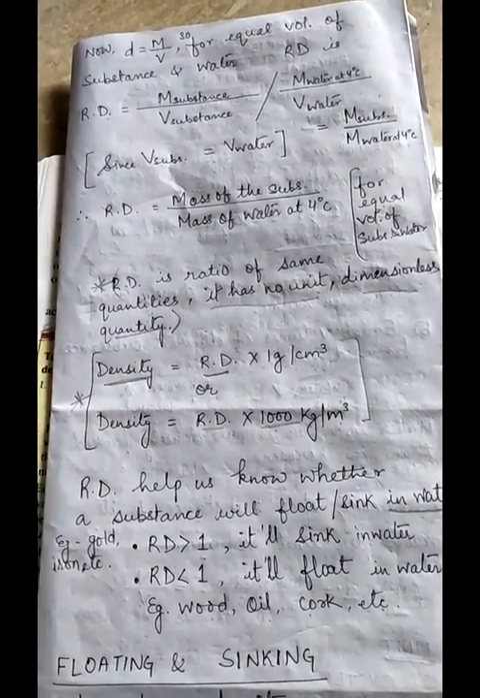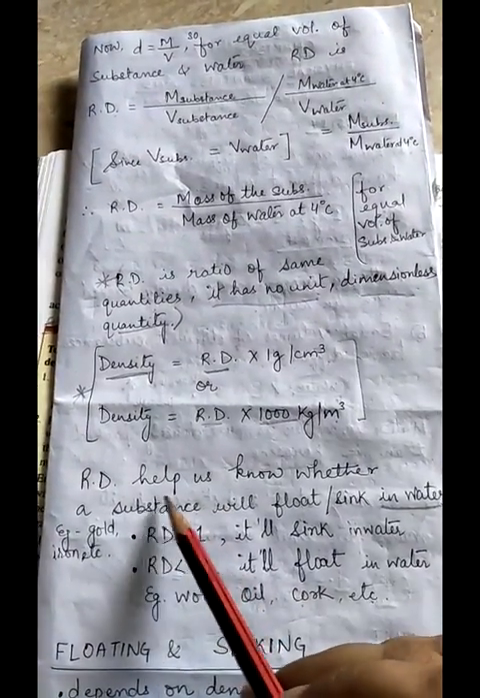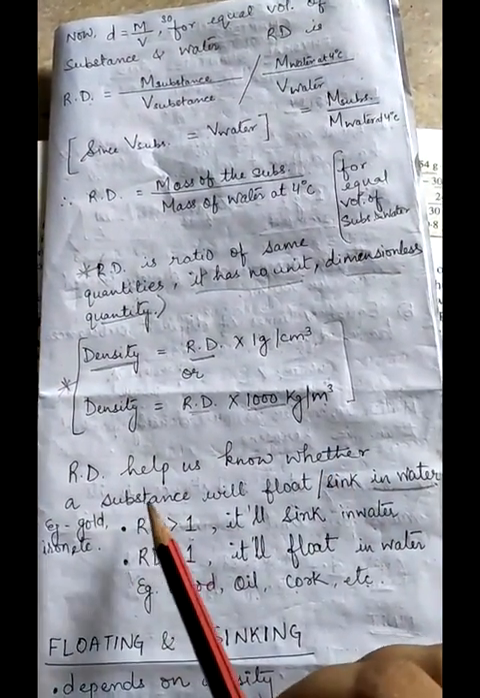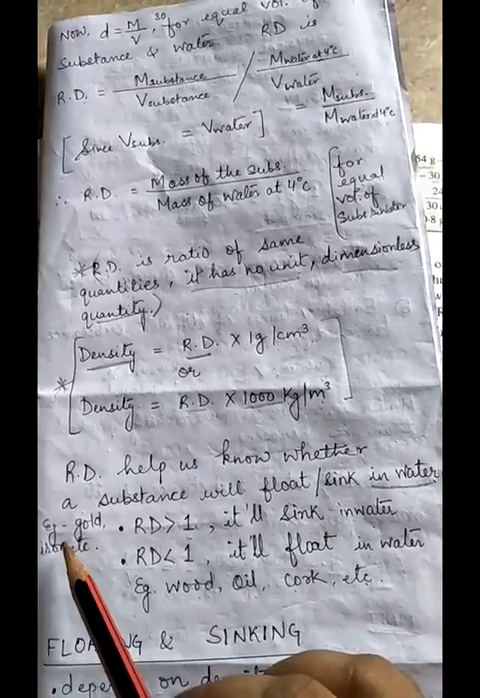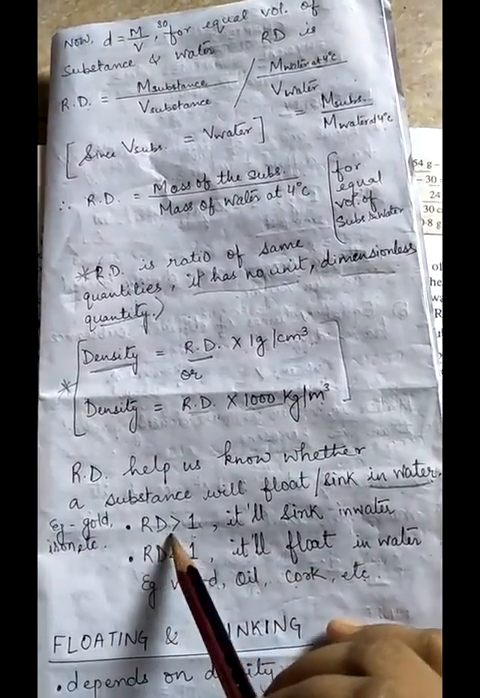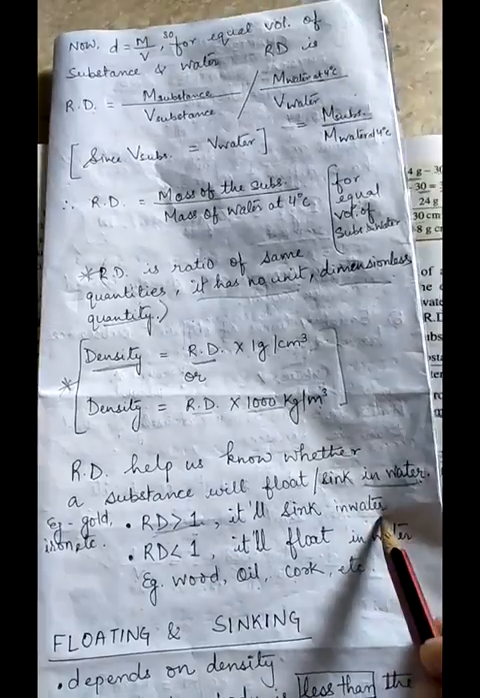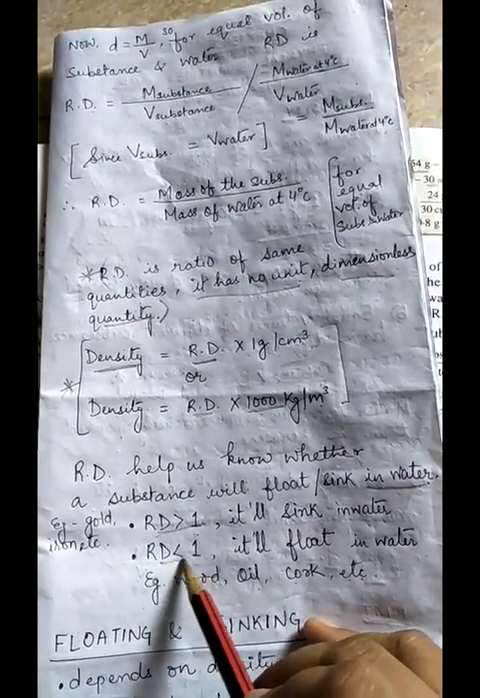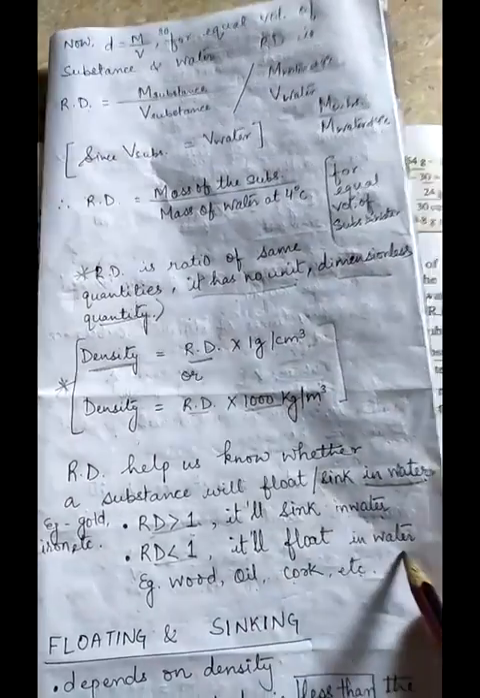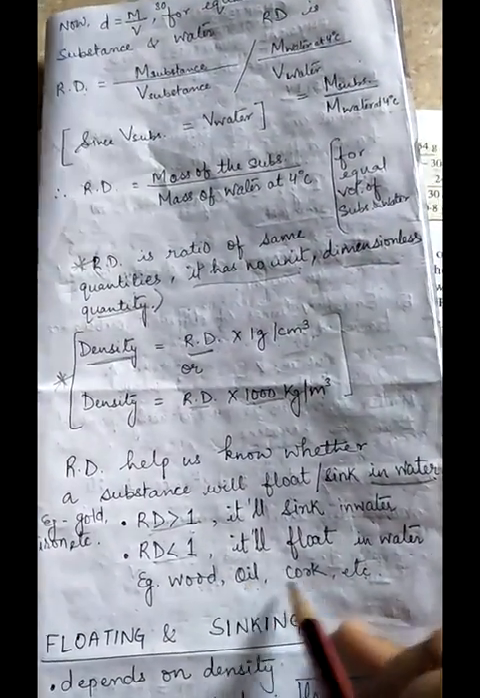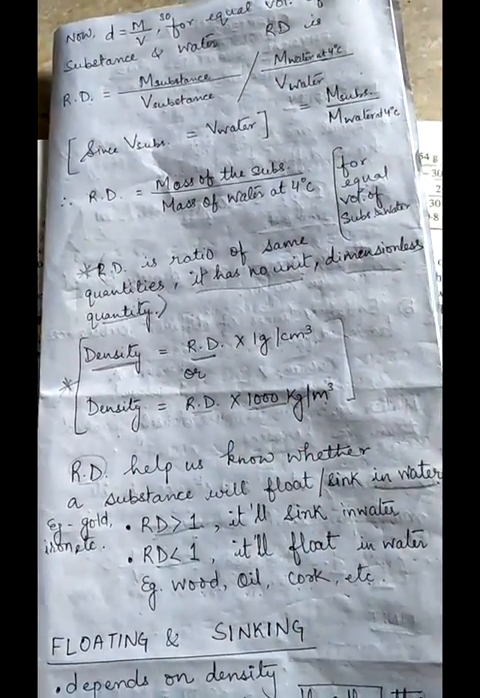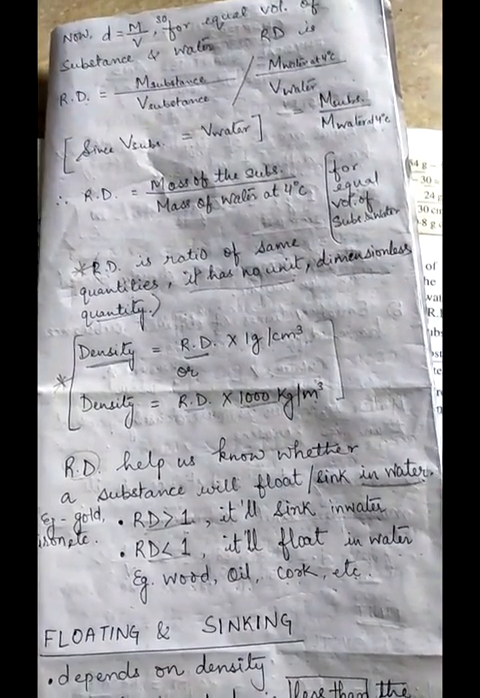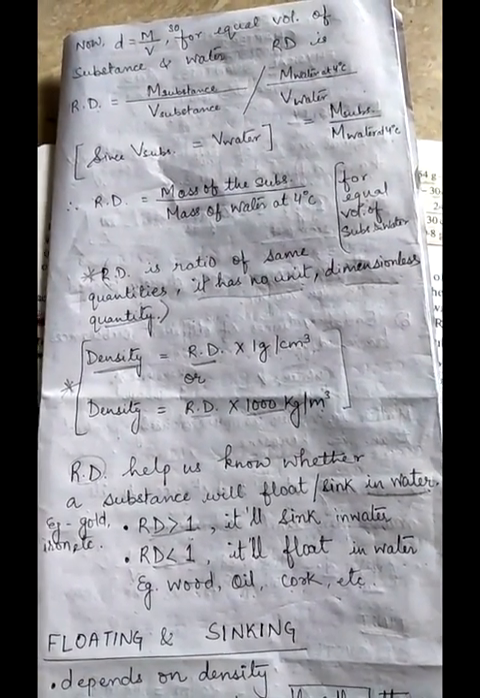It is also given in your book. So relative density basically helps us to know whether a substance will float or sink in water. For example, gold and iron, their relative density is greater than 1, so they will sink in water, and those substances whose relative density is less than 1 will float in water. For example, wood, oil, cork, etc. Remember, relative density is with respect to water only. It is not with respect to any other liquid.